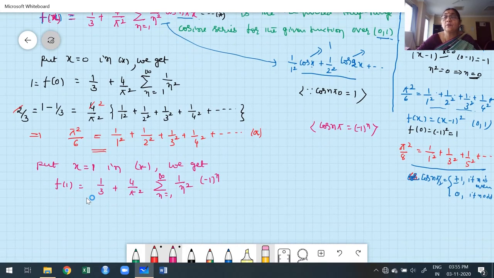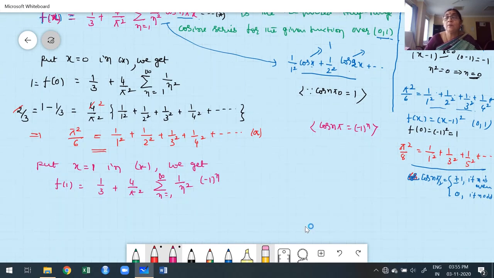Now, what is f of 1? My f of x is x minus 1 whole square in the range 0 to 1. So f of 1 is nothing but 0. Therefore, this value is 0. I am going to take this to the left hand side. What we get actually is minus 1 by 3 equals 4 by pi square of the expanded summation.